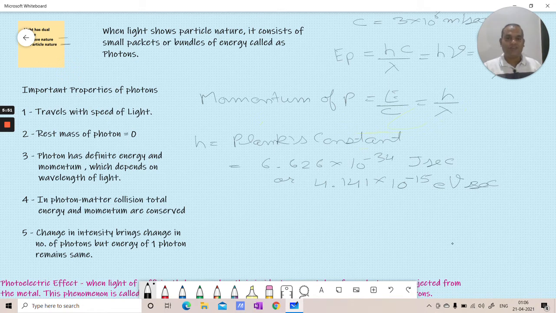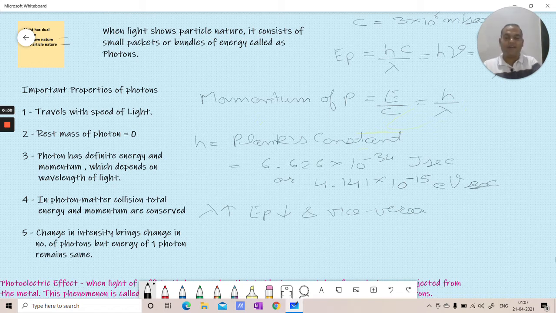So if you see here, the energy of one photon is inversely proportional to its wavelength. Can you see? Energy of one photon is inversely proportional to its wavelength. So if the wavelength of light increases, the energy of photon decreases, and vice versa. Got my point? So if lambda increases, energy of photon decreases.